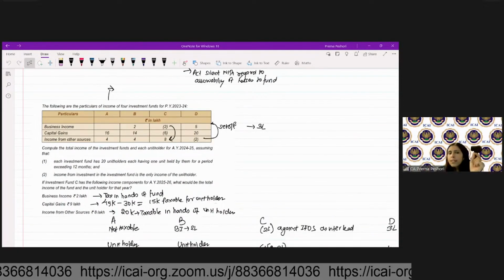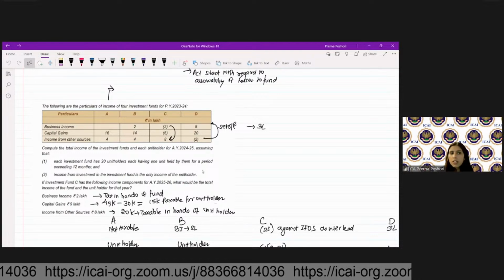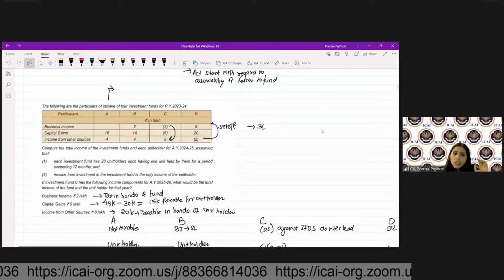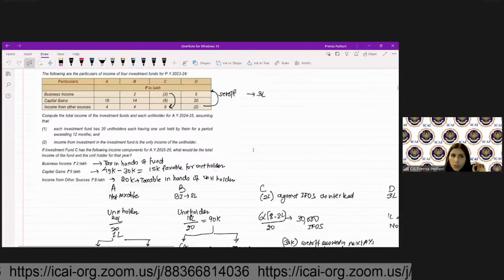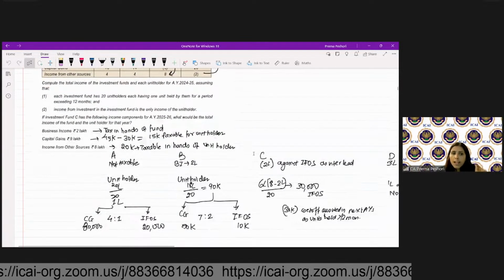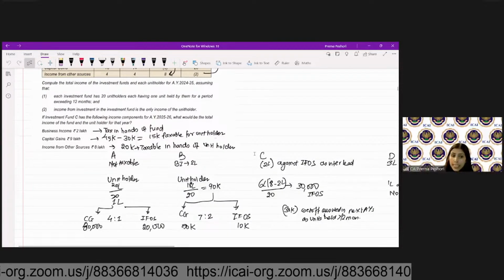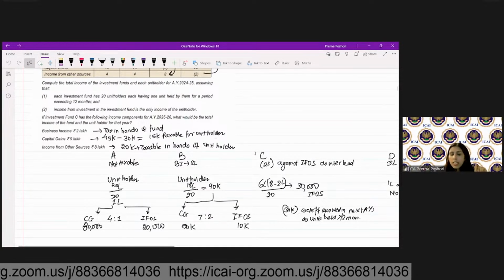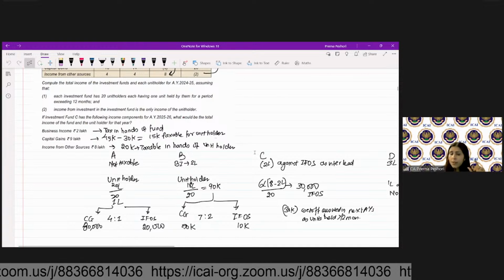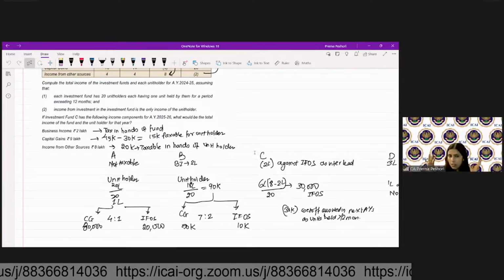So it will not be taxable in the hands of the fund because, students, here it is other income. So it shall be taxable in the hands of the unit holder. This 20 lakh divided by 20 unit holders, 1 lakh will be taxable in the ratio of 4:1. That is, the capital gain will be 80,000, income from other sources is 20,000, because it will be taxable in the like manner and to the same extent.